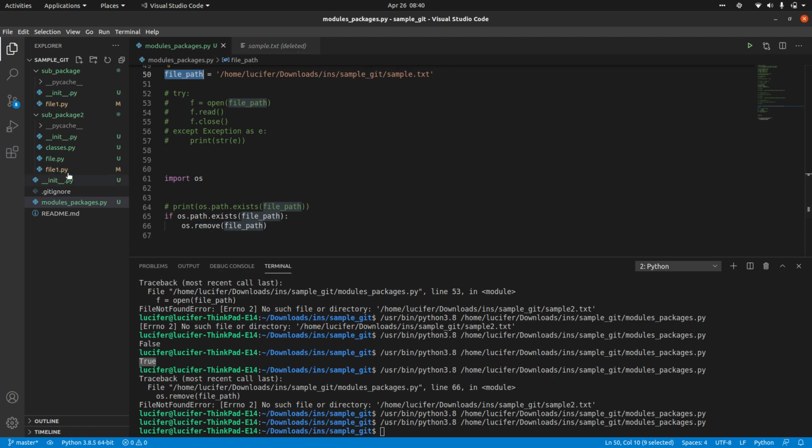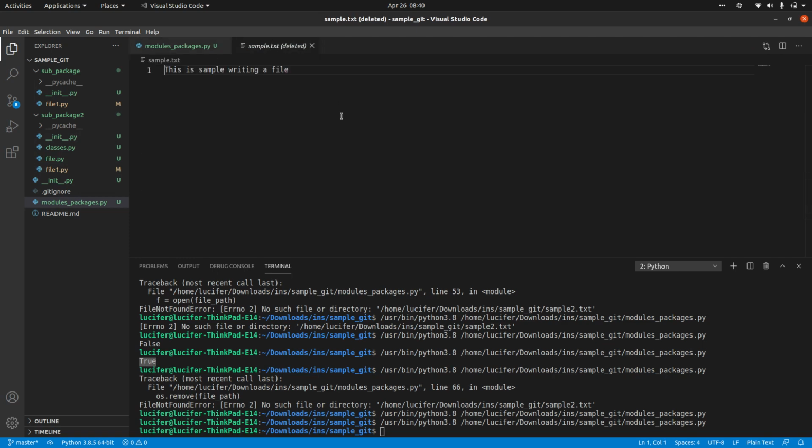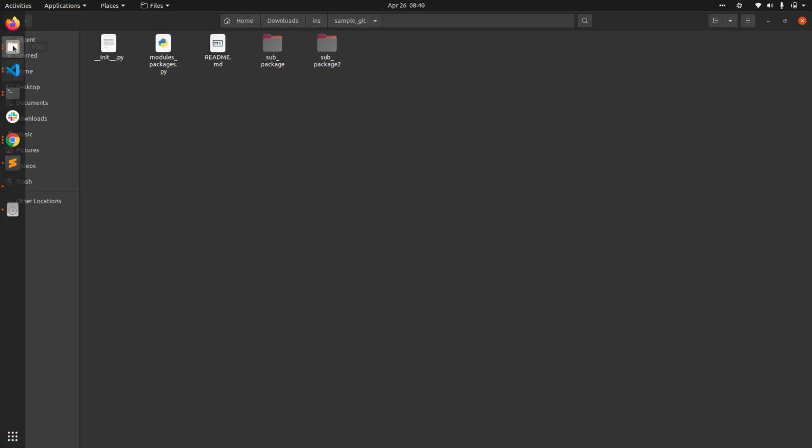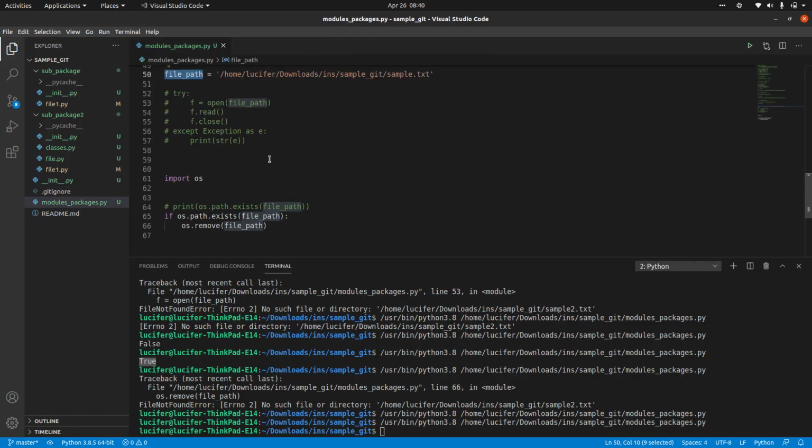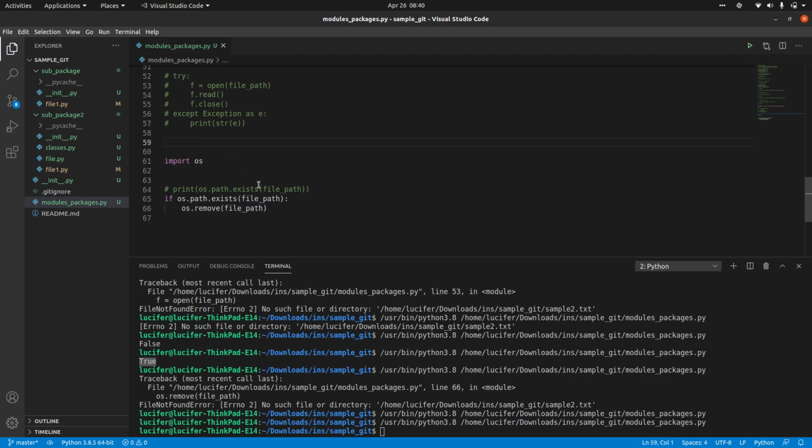You don't see that file in here, it has been transferred into the recycle bin. It is still shown here because VS Code keeps a cache of the files, but you can see in the folder it's not there. You can also go and check in the folder, the file has been removed, right? If I just close this, you can't find that particular file anywhere. So this is how you check and you delete the files.